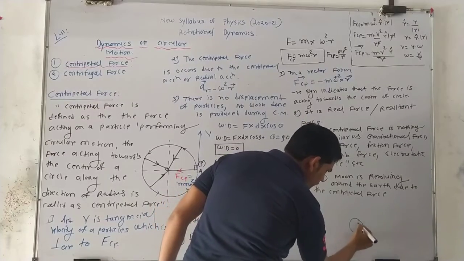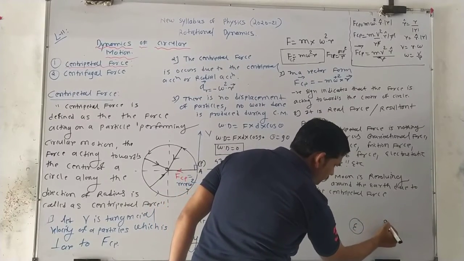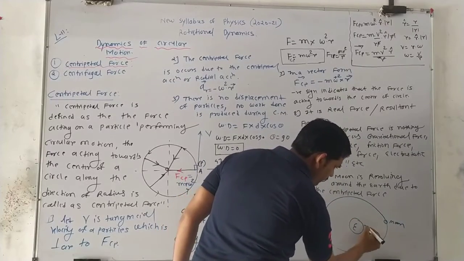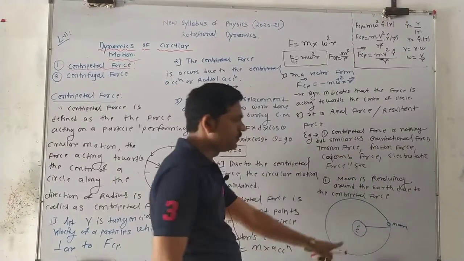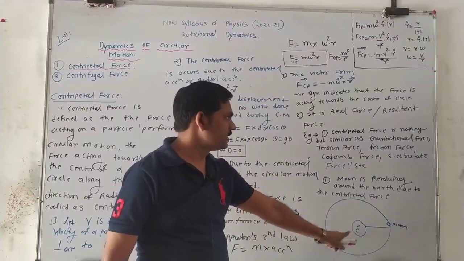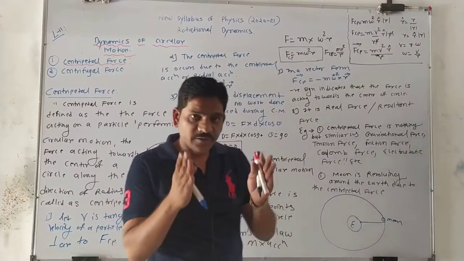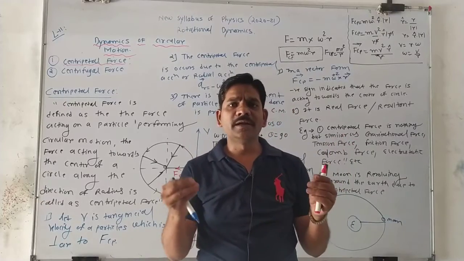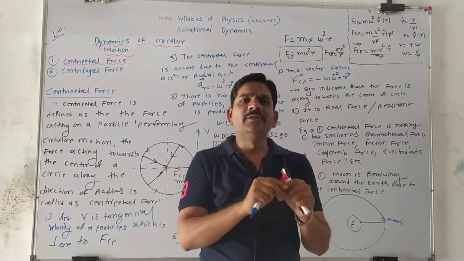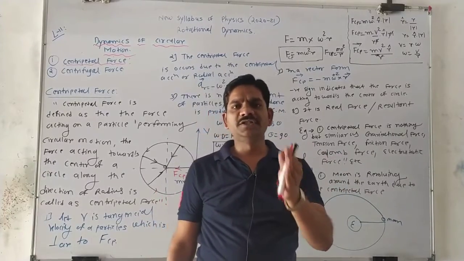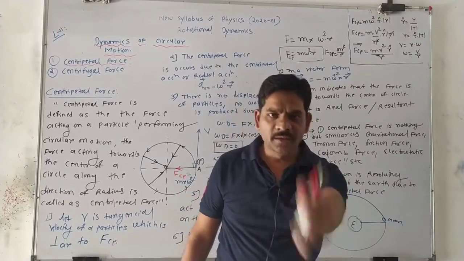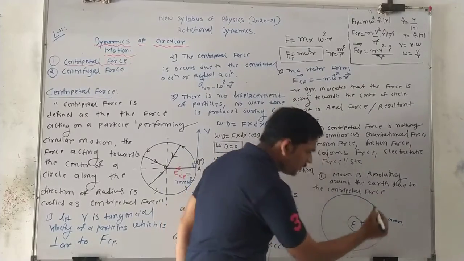Suppose this is the earth, and suppose this is the moon. So this moon is revolving around the earth. In between, which force will be there? In between there is a centripetal force. This centripetal force is nothing but the gravitational force, because we know Newton's law of gravitation: every particle attracts each other with a force proportional to the product of their masses and inversely proportional to the square of the distance between them. F is equal to G m1 m2 upon r square, nothing but the centripetal force, which is always directed toward the center.